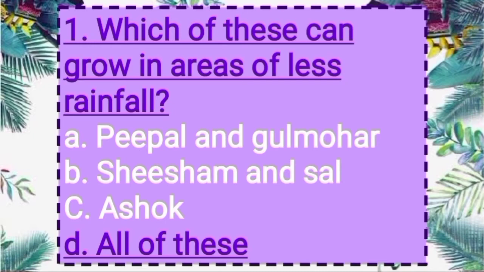Next option, Ashok. Last option, all of these. Answer is option D, all of these, because all of these plants can grow in areas of less rainfall.